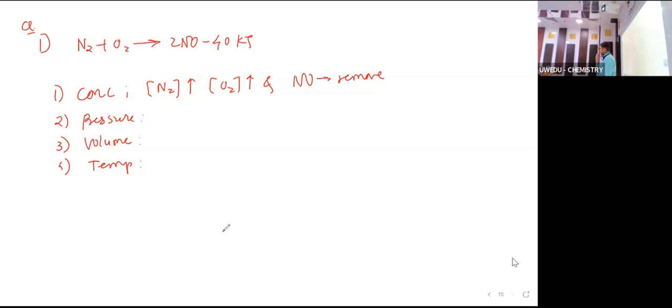So no effect. Pressure has no effect over this reaction. Volume or adding inert material, any effect? No effect. And temperature? Increase. Okay.